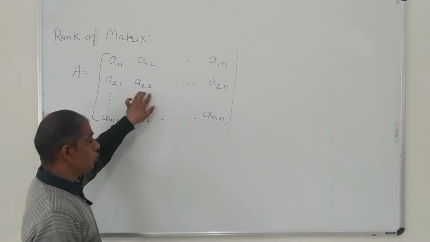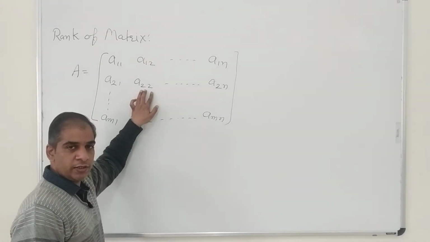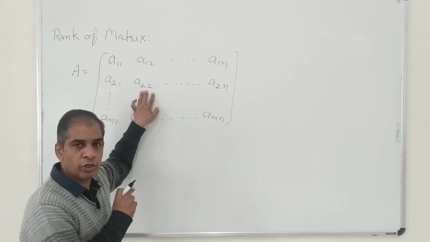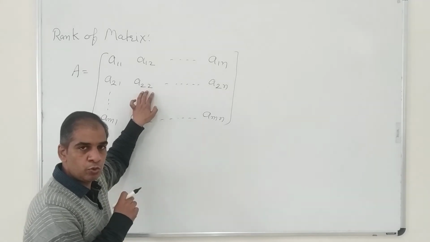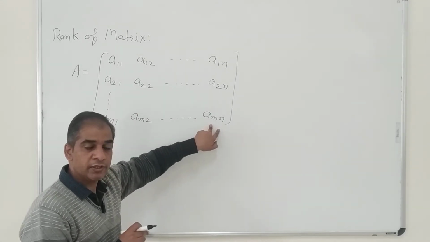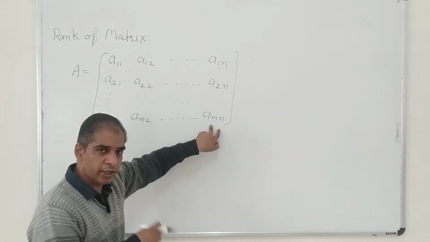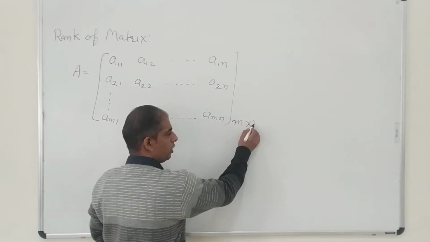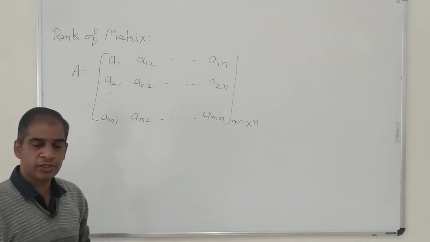And what is this A22 indicating? A22 says that this is the element of second row, second column. The element which is at the second row, second column is represented by A22. And Amn is saying that this is the element of mth row and nth column. So in this way I can say the order of this matrix is equal to m cross n.